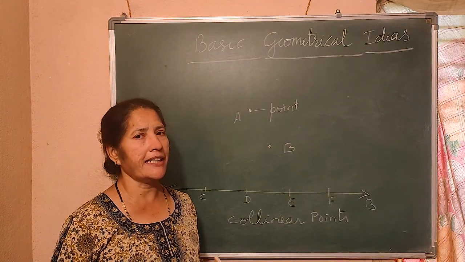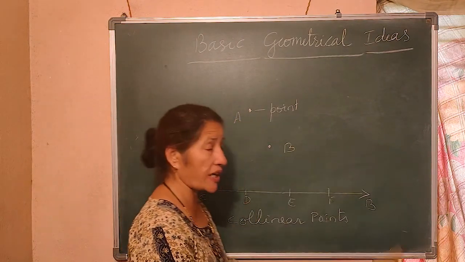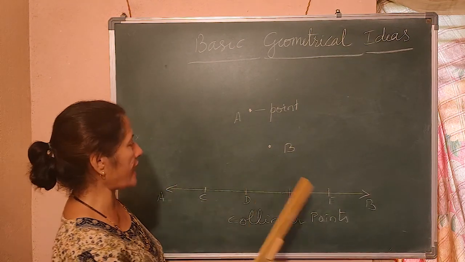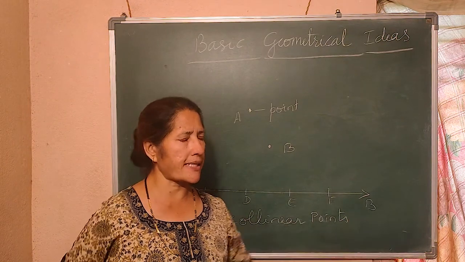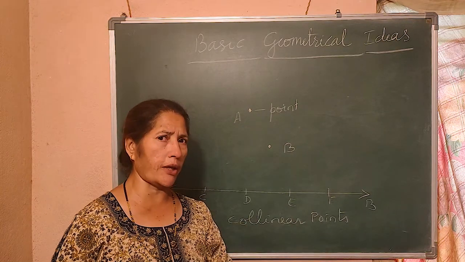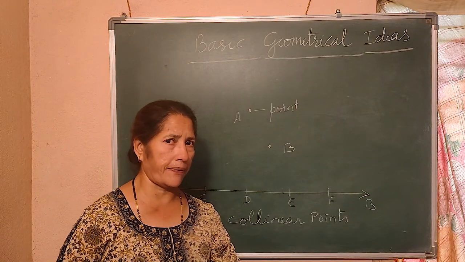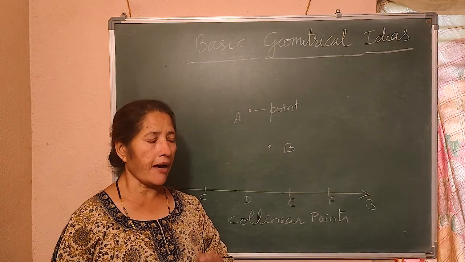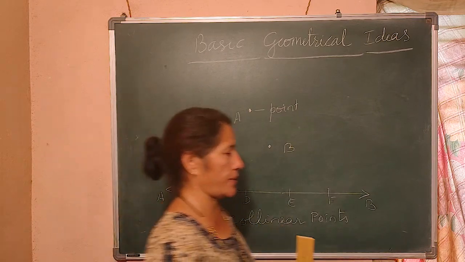Did you all understand? So, I hope you understood what is a point, what is a straight line, what is a straight line segment. Straight line I denote like this with the arrow mark. What is the meaning of that? I can extend on both ways. Line segment means definite. 4 cm means 4 cm only. You cannot draw more than 4 cm. 6 cm means 6 cm only. Is it clear? That is line segment. Right? Now, let me move on to the next aspect. Line segment you understood.